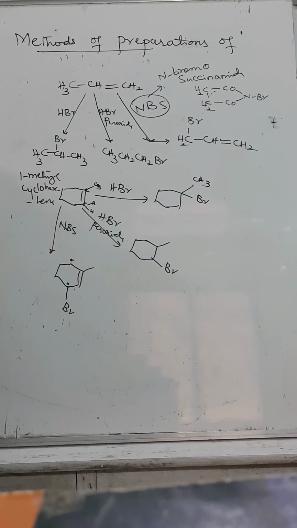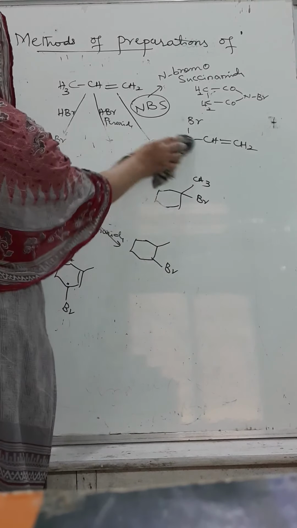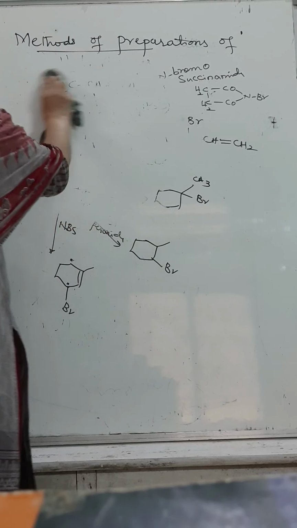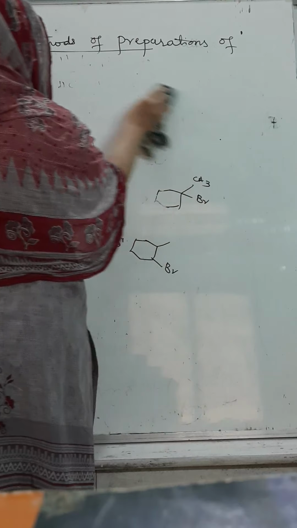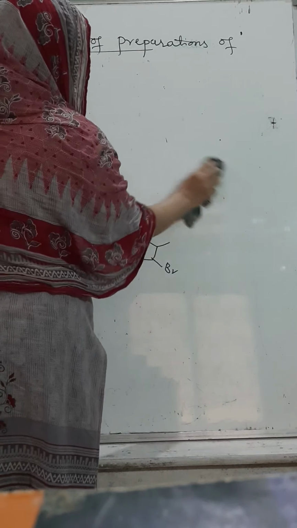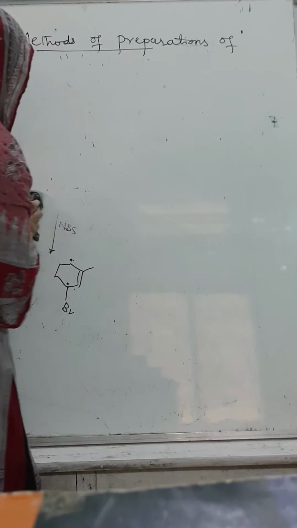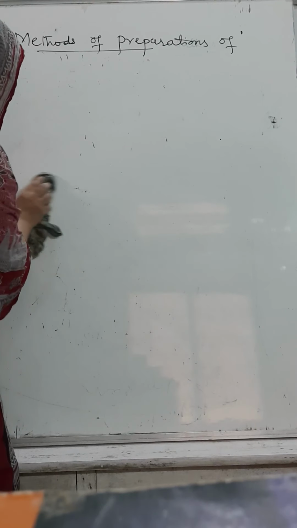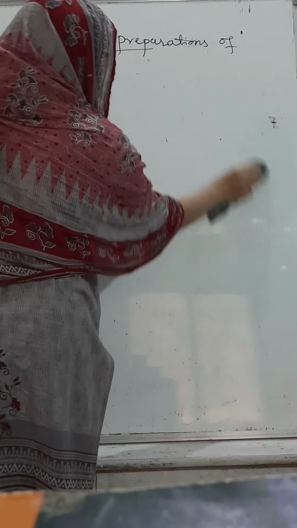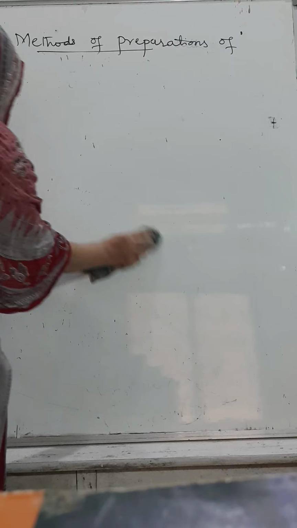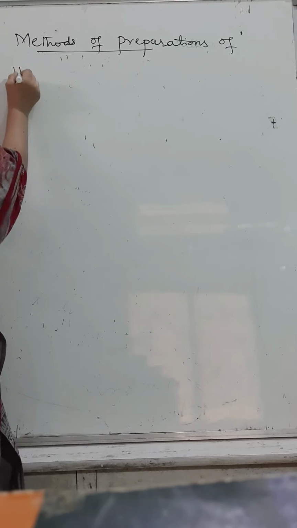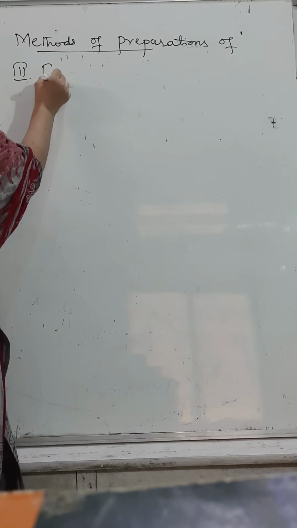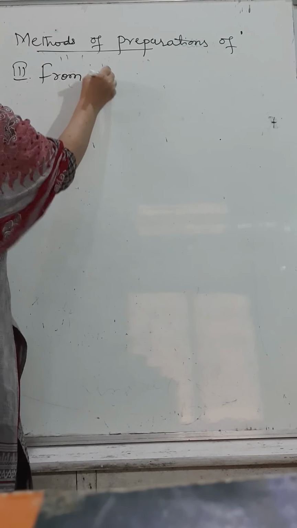Let us move to the third method, that is from alcohols. What are alcohols? Hydroxy derivatives of saturated hydrocarbon, open chain. It may be related with carbon-carbon double bond or carbon-carbon single bond, but it should be open chain. Okay? Write the third method from alcohols.